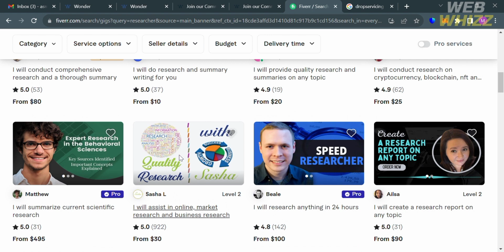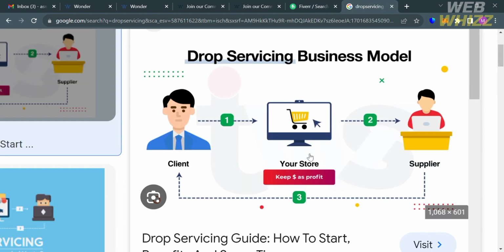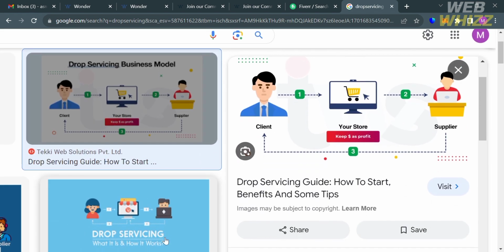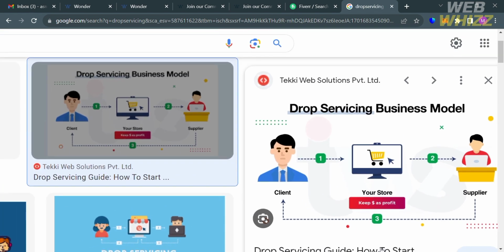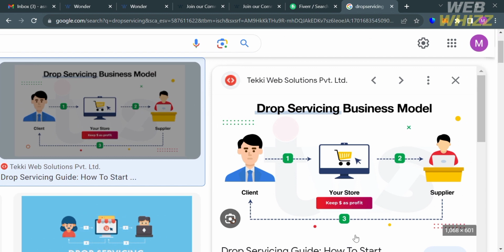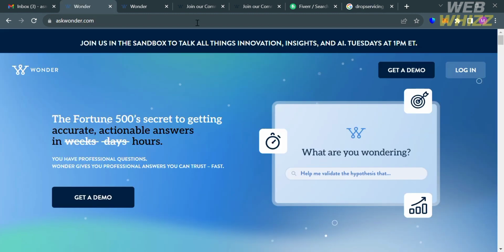However, it is important to note that not everything should be outsourced on Fiverr, and some tasks are more suitable for outsourcing than others. Additionally, when outsourcing on Fiverr, it is crucial to maintain open communication with your client to ensure that the work meets the quality and standards which align with the business goals of the client. But overall, outsourcing on Fiverr using AskWonder can be a beneficial strategy for businesses looking to streamline their operations and access specialized skills and resources as a researcher.